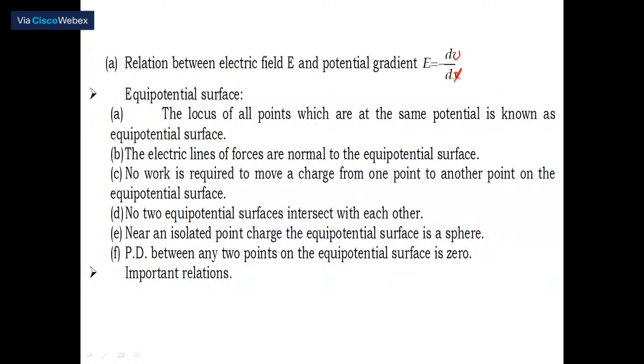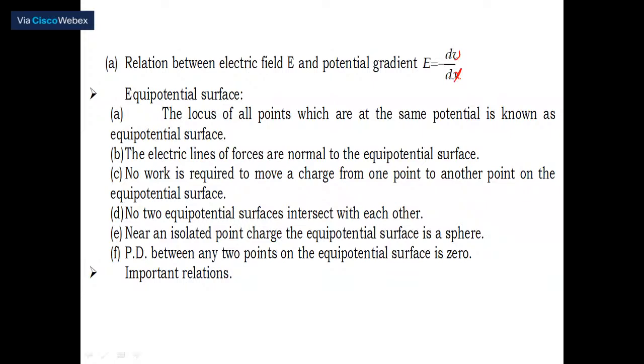There are certain regions where the potential remains completely the same. The entire surface in that region is called an equipotential surface. The locus of all points which are at the same potential is known as an equipotential surface. But remember these points are electric force.